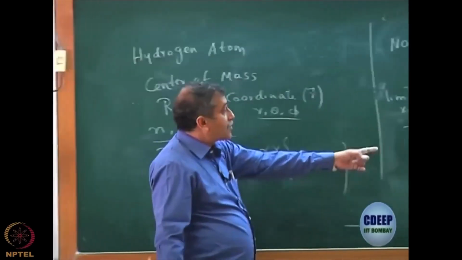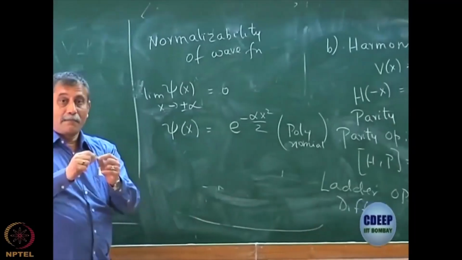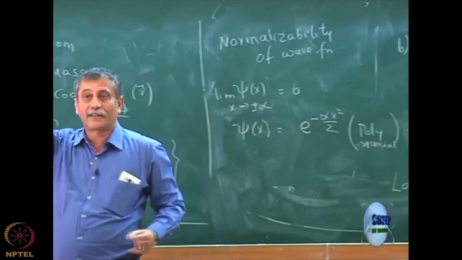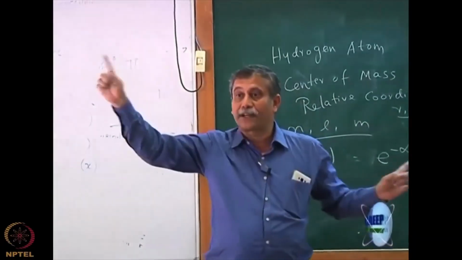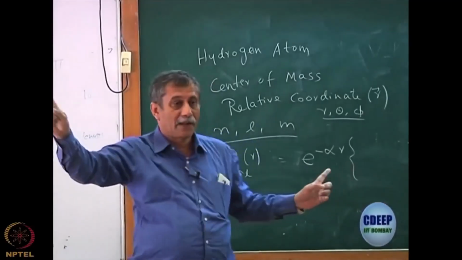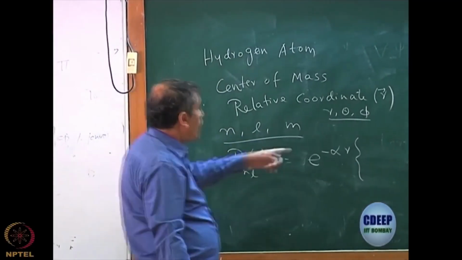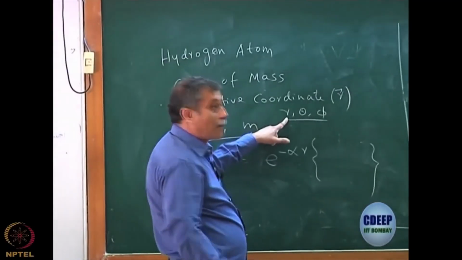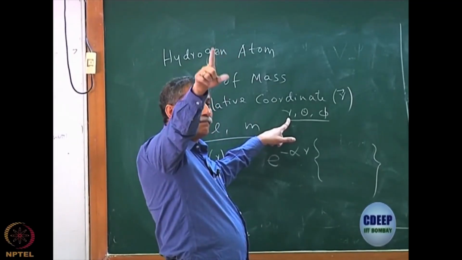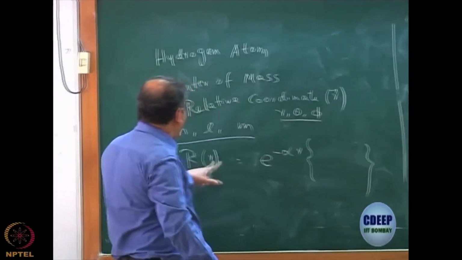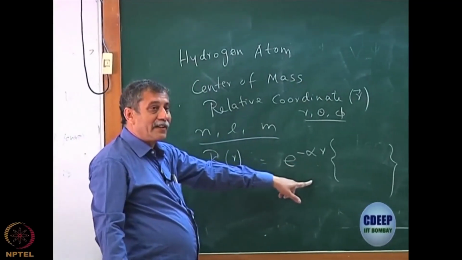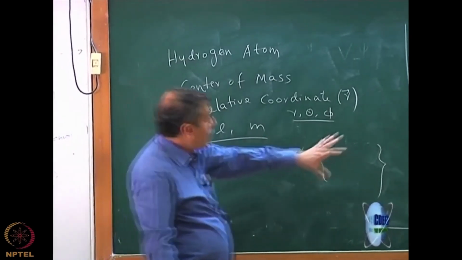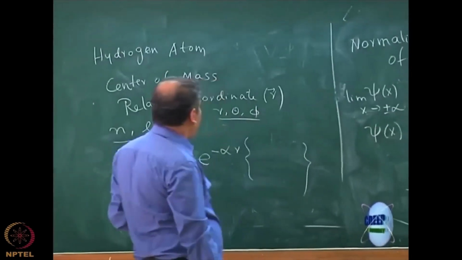Here you do not need r square, because r by definition is only 0 to infinity in spherical polar coordinates, not minus infinity to plus infinity. I hope you remember in spherical polar coordinates phi goes from 0 to 2 pi, but r goes from 0 to infinity. Okay. So, I do not need r square, r is sufficient. So, this is again the same effect, the normalizability of the wave function.